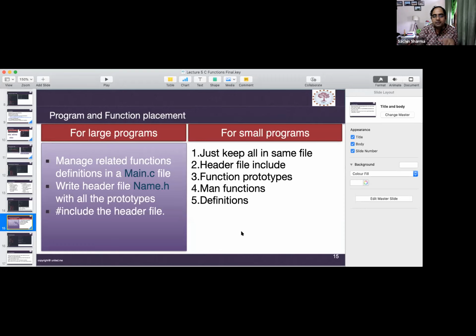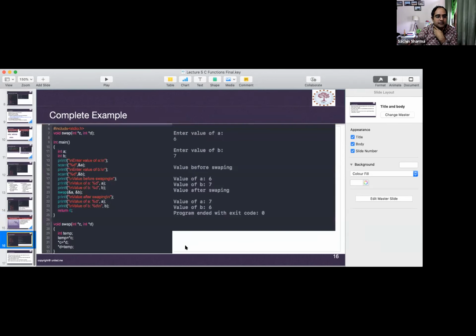In that header file we place all these things and then we include the header file using include, with the name of the header file like name.h. For a small program you don't need to do this, you simply write everything there and include the necessary files. But when you are writing large software, proper convention and proper coding guidelines should be followed.